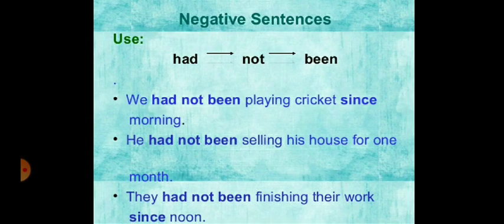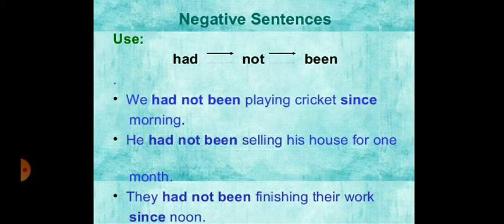Now come to the negative sentences of past perfect continuous tense. Use had, not, and then been. It means that between had and been you have to use not to make the sentence negative. For example, you can see there, We had not been playing cricket since morning. We had not been selling his house for 1 month. They had not been finishing their work since noon.